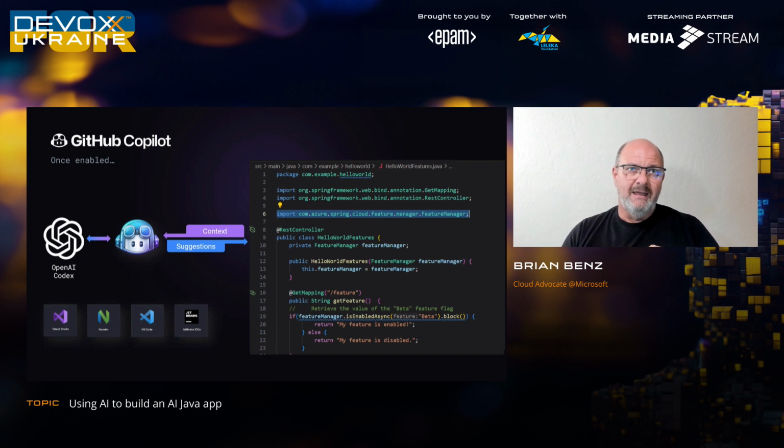And what happens is there's a context that gets sent to Copilot. It refers back to the OpenAI Codex. It makes some suggestions and gives you responses based on that.